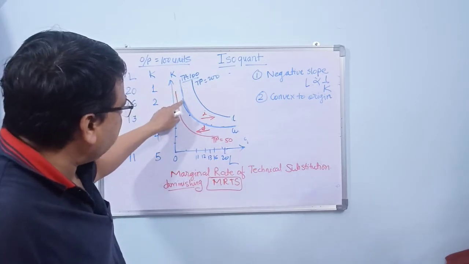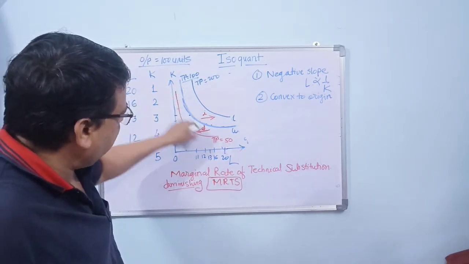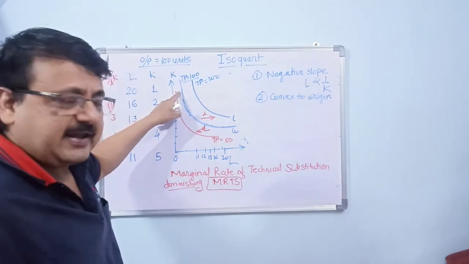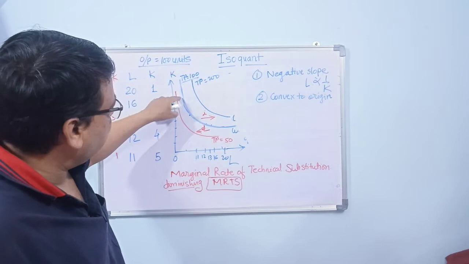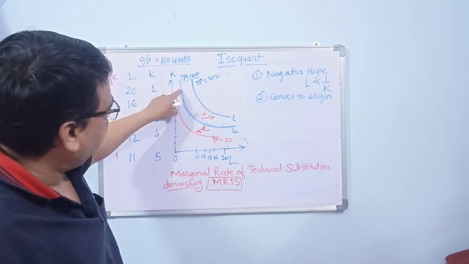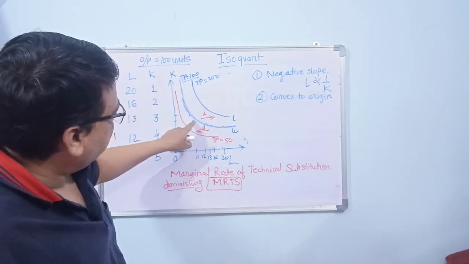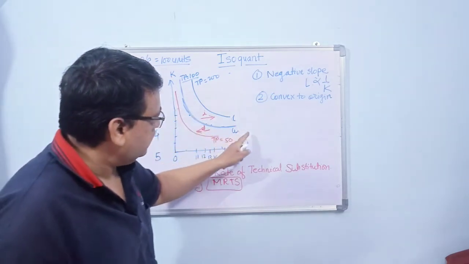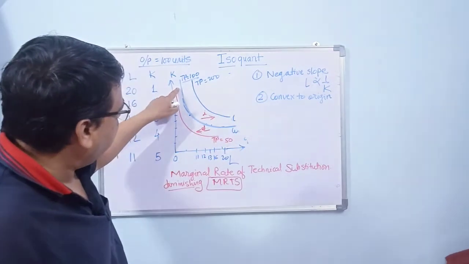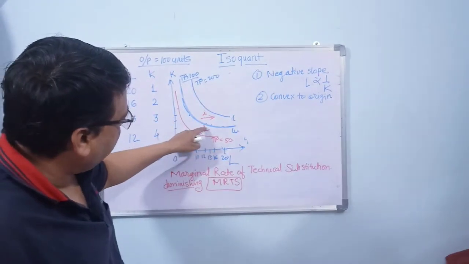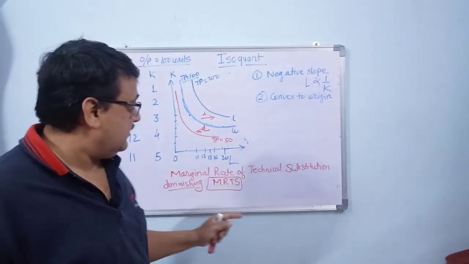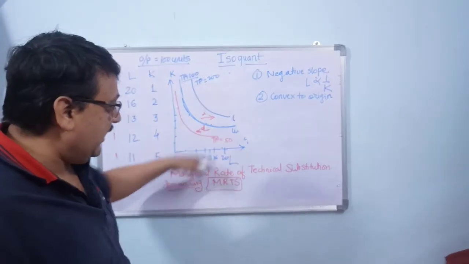Because here the slope is high. See, the slope of this curve is delta K by delta L or delta L by delta K. This curve's slope is very high here. It is almost 1 here, less than 1 here. The slope is reducing. It is high, more than 1, maybe 5, 4, 3, 2, 1, 0.5, 0.3, 0.2, like this. So what is this delta L by delta K?